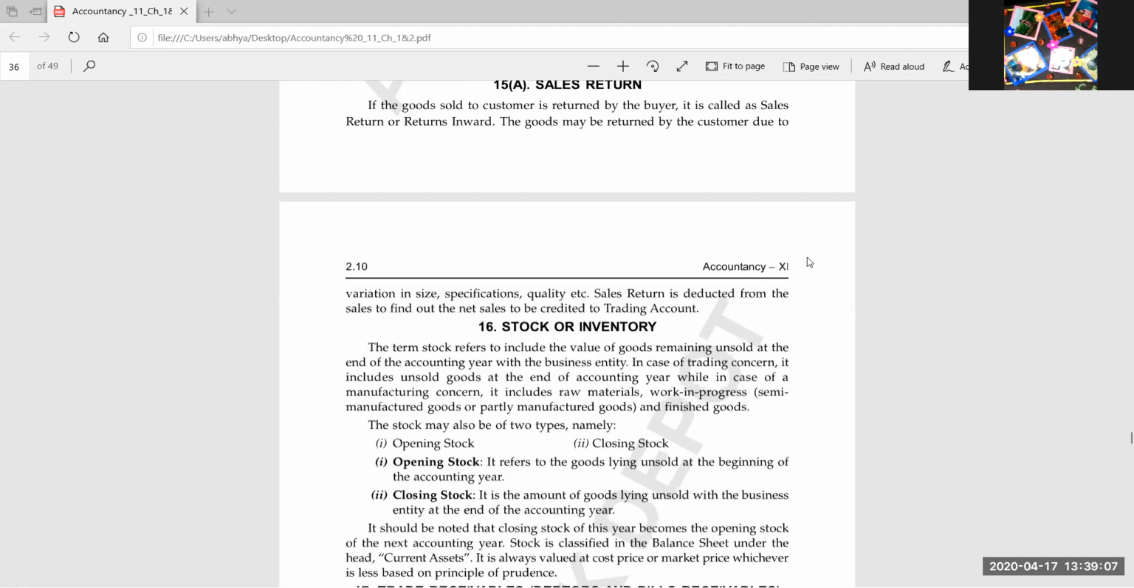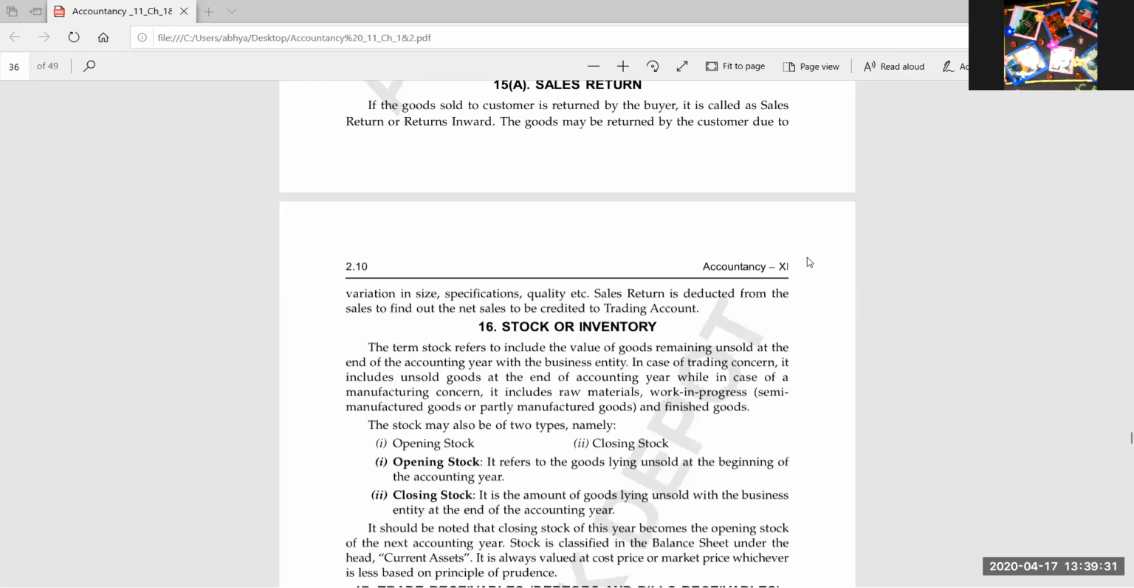Stock is also known as inventory. The alternate name is inventory. So stock means the goods laying unsold, and stock is of two types, opening stock and closing stock. Opening stock means the goods laying unsold at the beginning of the accounting year. And what is the beginning of the accounting year? 1st April or 1st January.